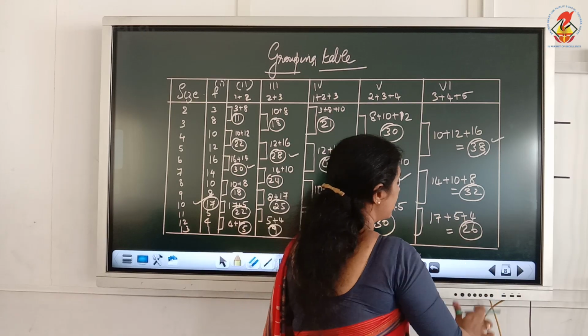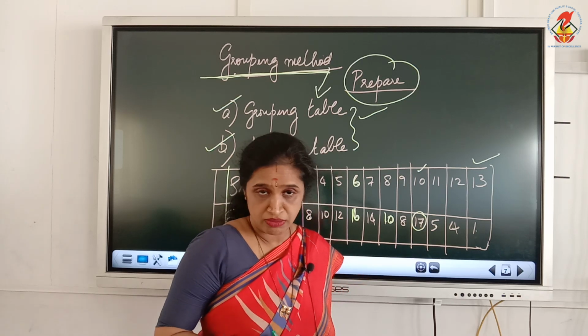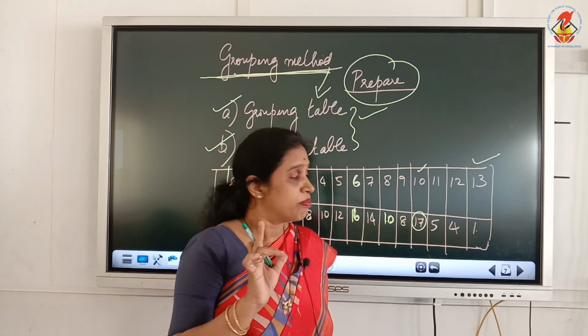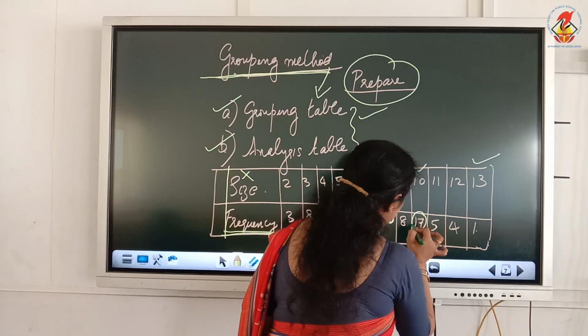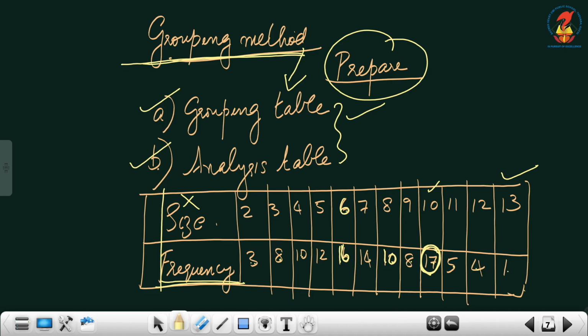Now, in another case where we use the grouping method, sometimes this number 17 which has the highest frequency can appear for both the values. Just for an example, I am going to explain it to you. This is the size, right? For this size, 17 is the highest value.